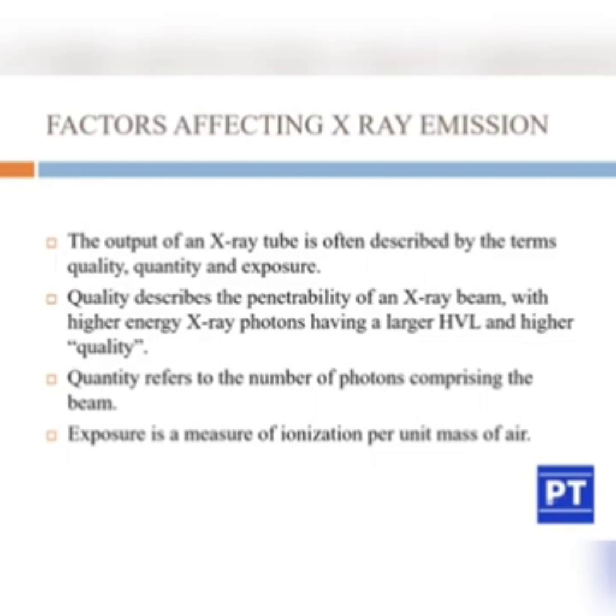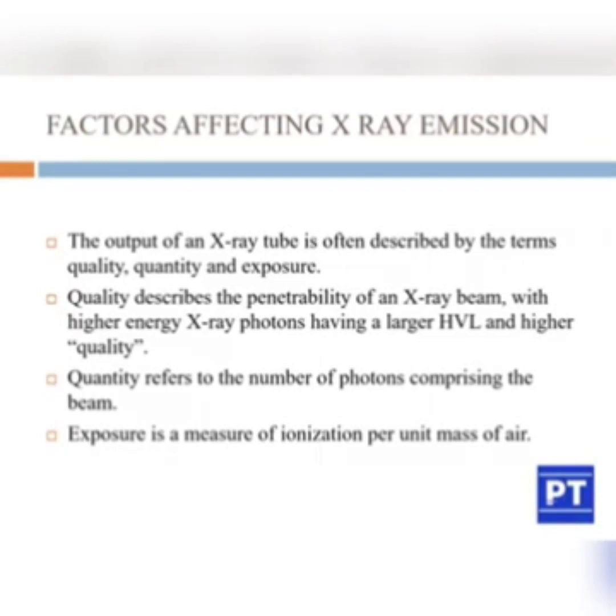As we have studied, X-rays have short wavelengths, so they have long penetrating power, and that's the main quality of the X-ray beam we use in diagnostics as well as for therapeutic purposes, since X-rays penetrate deep into the body tissue. Higher energy X-ray photons have a larger HVL. HVL means half value layer, and higher quality.